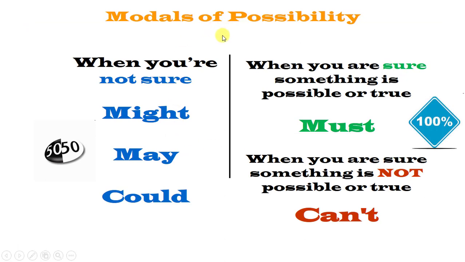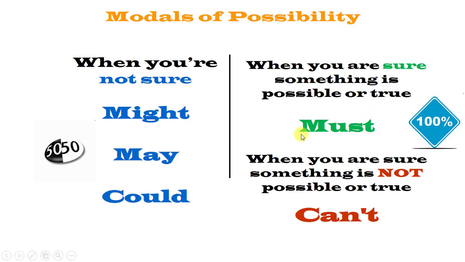Okay, when we are talking about possibility, we have 5 different modal verbs: might, may, could, must, and can't. So let's start with the less probable: might, may, and could. We use them when we are not sure about the action or the event is going to happen. They are less probable.